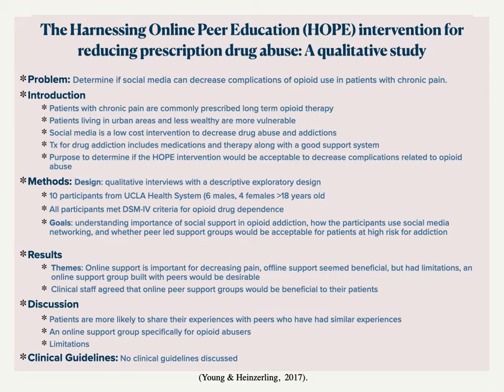The clinical staff interviewed agreed that online peer support groups would be beneficial to their patients. An online support group specifically for patients who abuse opioids should be developed to determine if it can decrease the rates of prescription drug abuse. Patients are more likely to share their experiences with peers who have had similar experiences. Some limitations of this study include the small sample size and selecting participants from only one medical facility.